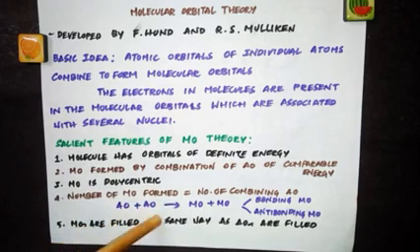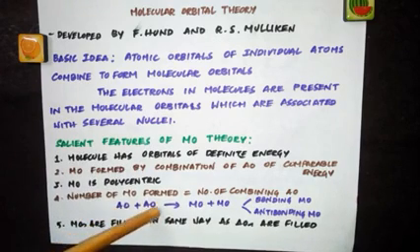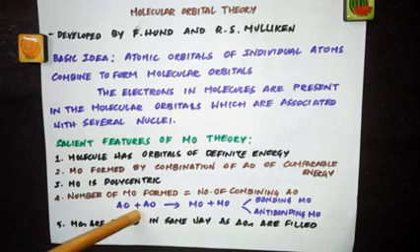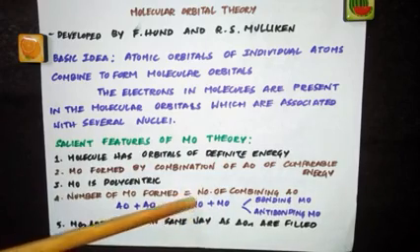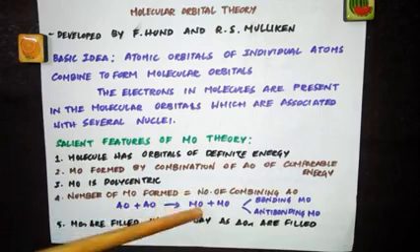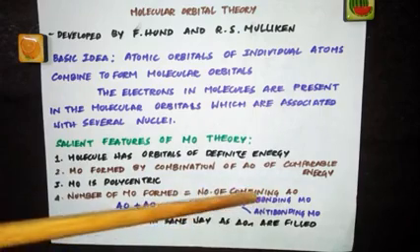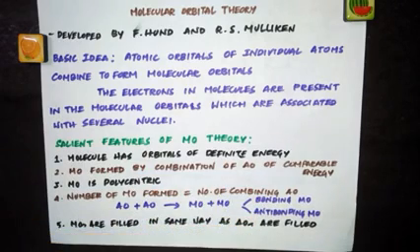So if two atomic orbitals combine, this atomic orbital is from one atom, this from another atom, when they combine to form a molecule, you get two molecular orbitals in that molecule. When you get two molecular orbitals from two atomic orbitals, one of the molecular orbitals is called the bonding molecular orbital. The other one is called the anti-bonding molecular orbital. I'll explain that in detail. So remember, when atomic orbitals combine, they give you molecular orbitals: one will be a bonding molecular orbital, the other will be an anti-bonding molecular orbital.